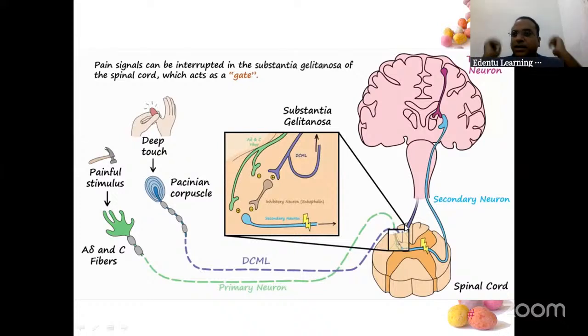Now both of them are at a single place. Where is the gate? The gate is in the spinal cord. This is the spinal cord. In the spinal cord, the substantia gelatinosa is here. Now the whole story begins from here.